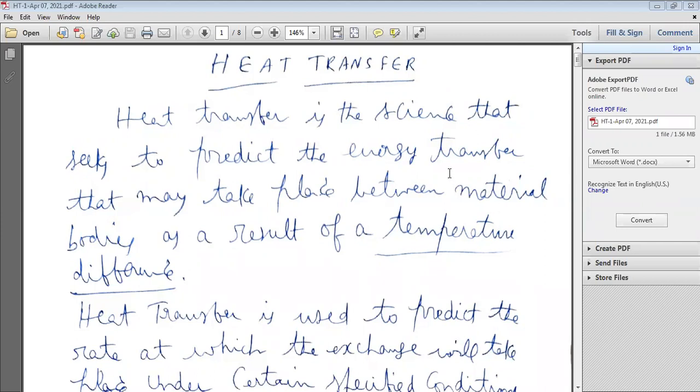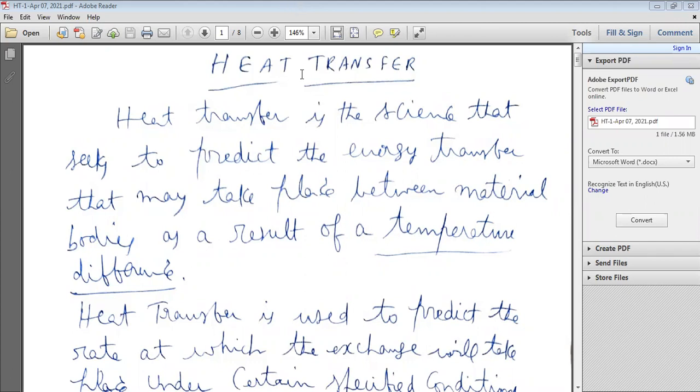And today we'll discuss the introduction part of heat transfer and modes of heat transfer. First, all of you join.